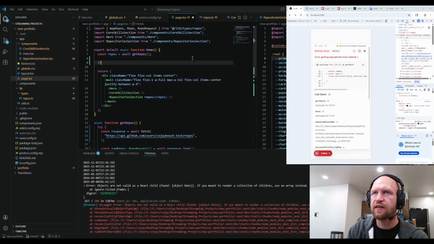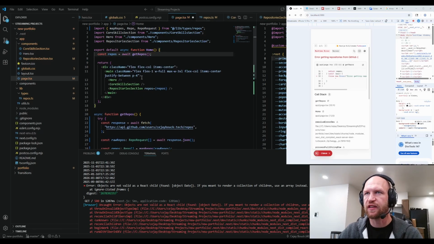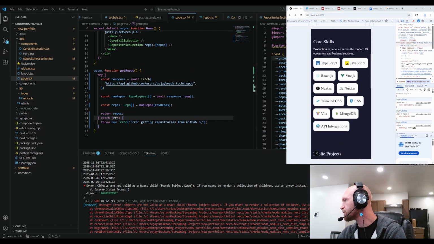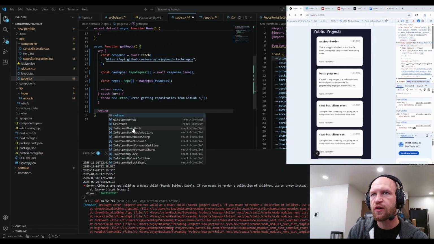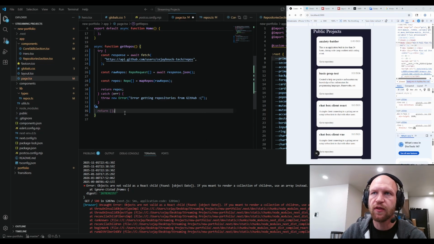We can do something like if repos. How do I check that? It's still going to crash everything. Having a crisis now. You show the section only if repo exists. Do I do a return this just in case? No, it won't do anything.